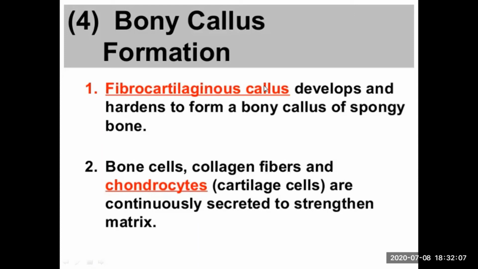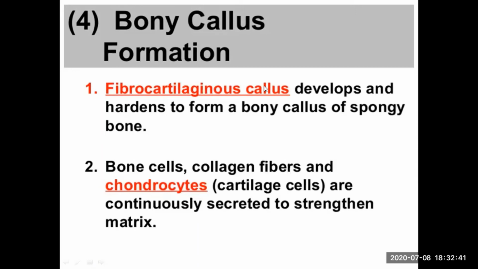What happens next is that bone cells, collagen fibers, and chondrocytes are continuously secreting their secretions that strengthen the matrix which is newly formed, which is forming at the site of the fracture. Bone cells, what were the names of the bone cells? We have studied that in the previous slide. The osteoblasts and the osteocytes. These are bone forming cells and bone maturation cells.